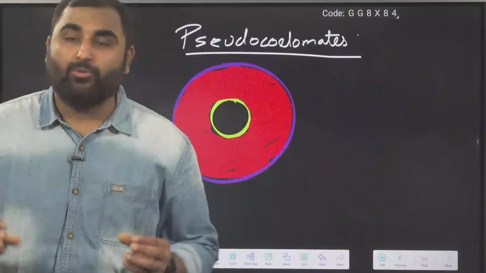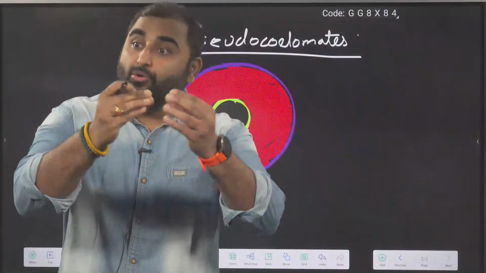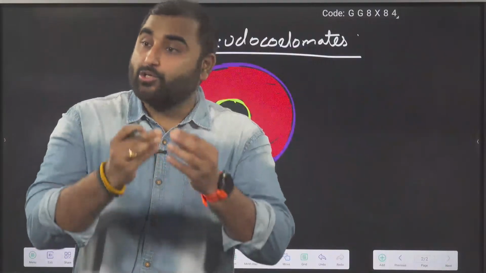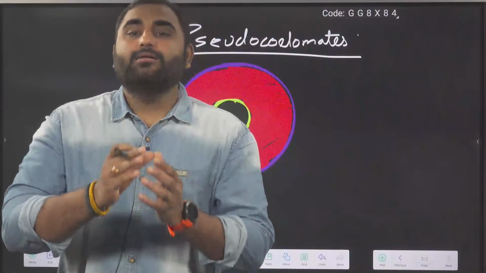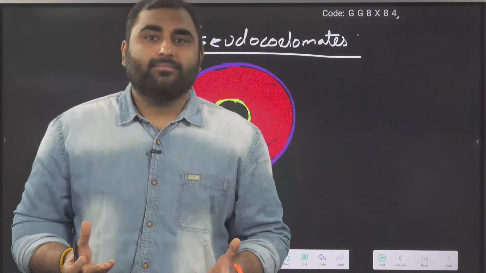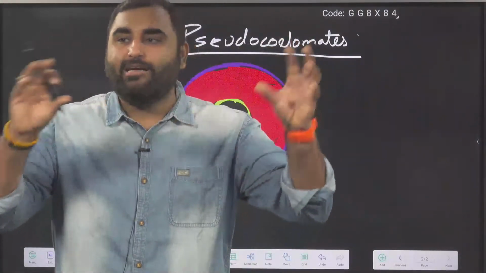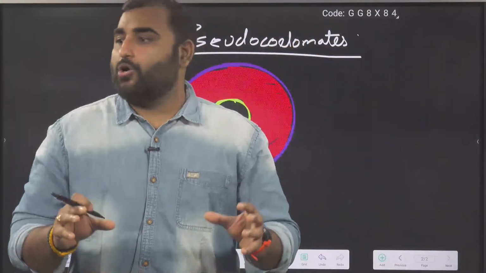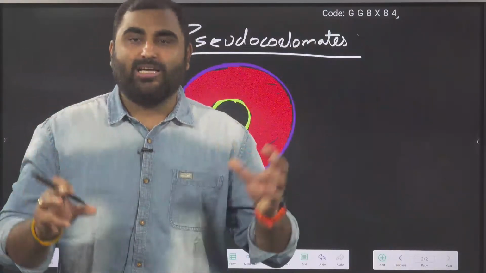There were scattered pouches. We need a uniform body cavity, a uniform coelom, so there should be a proper splitting in the mesoderm. But in pseudocoelomates, the splitting started, but randomly. It didn't form a complete body cavity. So we got random pouches here and there. So it is called scattered pouches, spread out. Small pouches are there.